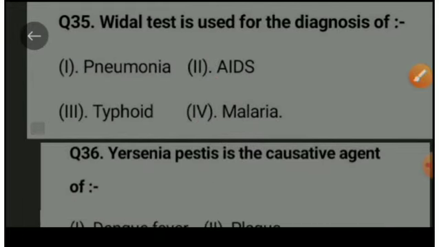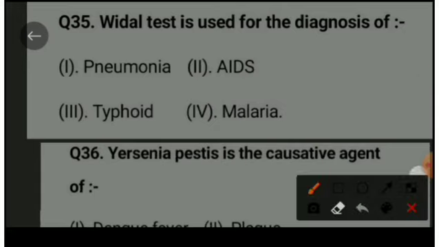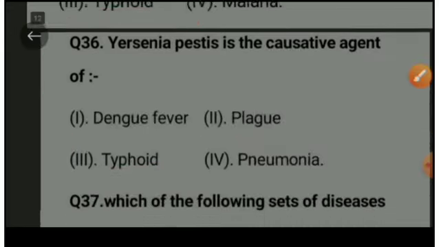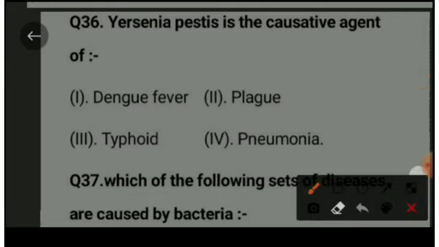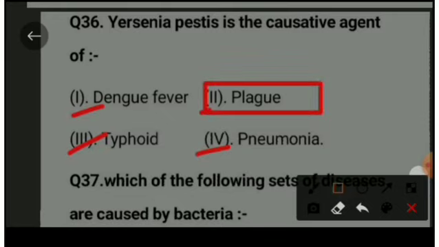Next question is, Widal test is used for the diagnosis of, option A is pneumonia, option B is AIDS, option C is typhoid, and option D is malaria. The right option is typhoid. Next question is, Yersinia pestis is the causative agent of, option A dengue fever, option B polio, option C typhoid, option D pneumonia. The right option is polio.